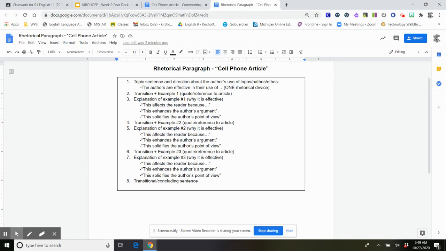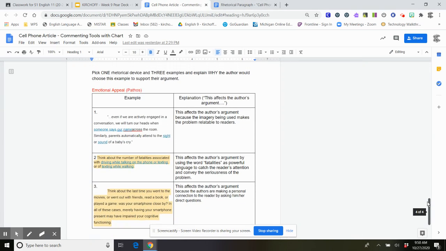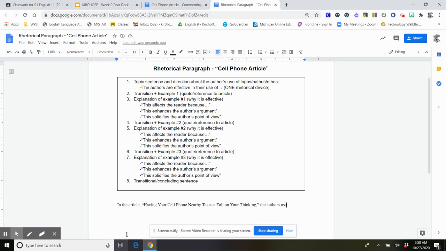So take a look at the bottom here. So here's the sentence starter that you could use. In the article, having your cell phone nearby takes a toll on your thinking. The authors use blank to explain the impact smartphones have on people's experiences. So I am going to use pathos because that's what I included on my chart here. So this is the chart you filled out yesterday or last week. I chose pathos as my one rhetorical device that I was going to focus on. So that's the emotional appeal. So that's what I'm going to plug into my first sentence here, my topic sentence.